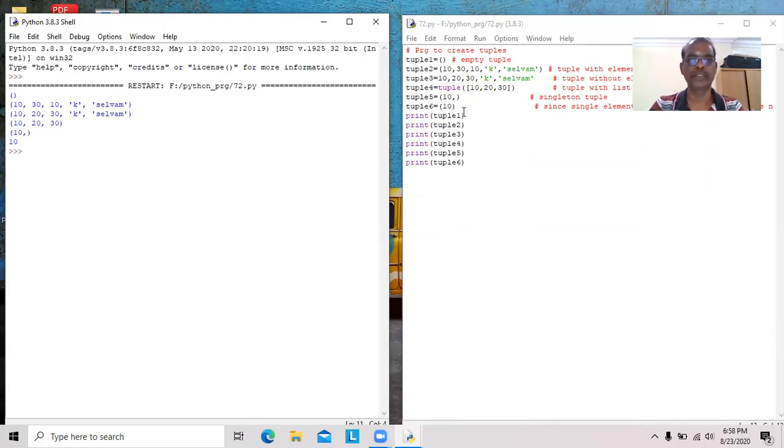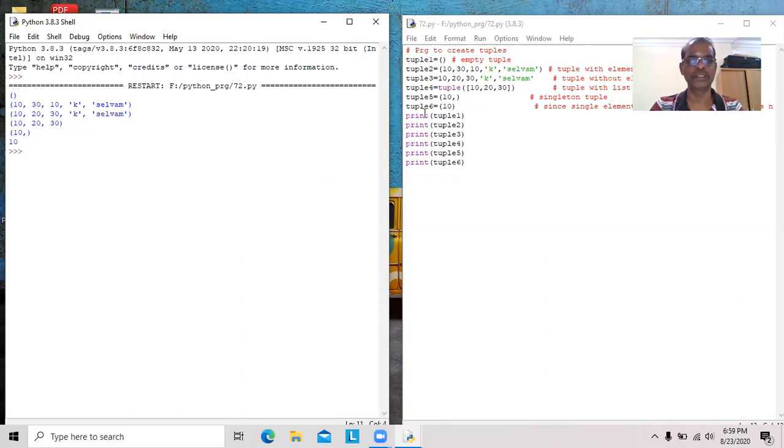First one is tuple 1, that is an empty list, empty tuple, sorry. Next one is tuple 2, elements given within parenthesis. Even though tuple 3 is assigned a list of elements without parenthesis, it will create parenthesis here. So even though you are giving without parenthesis, tuple 3 is created with parenthesis enclosing all the elements. Tuple 4 contains one list, also created with the help of the tuple function. This 10 is a singleton tuple. It contains only one element.